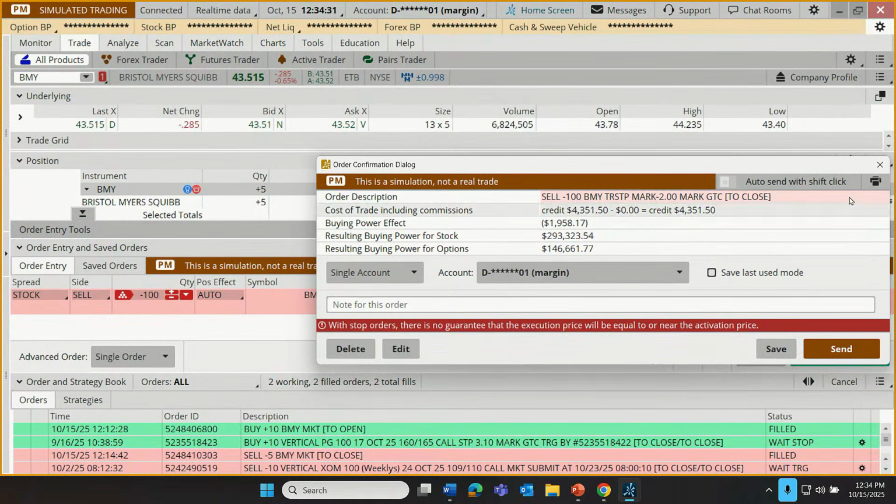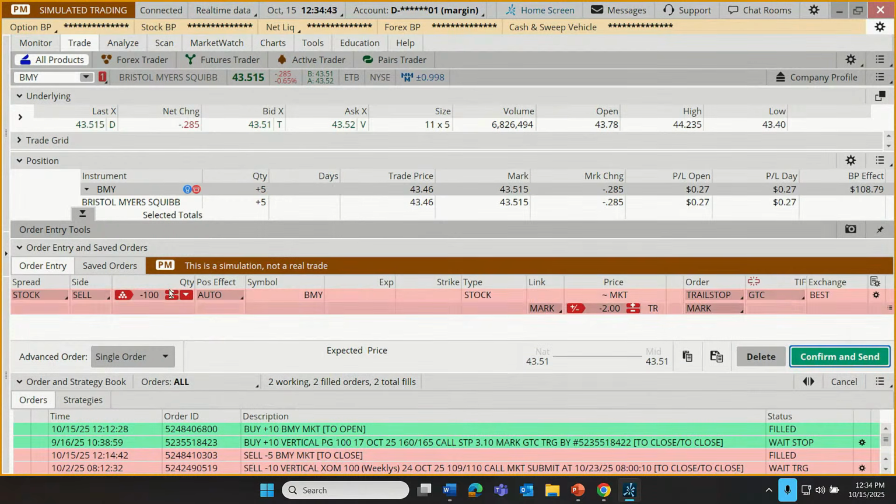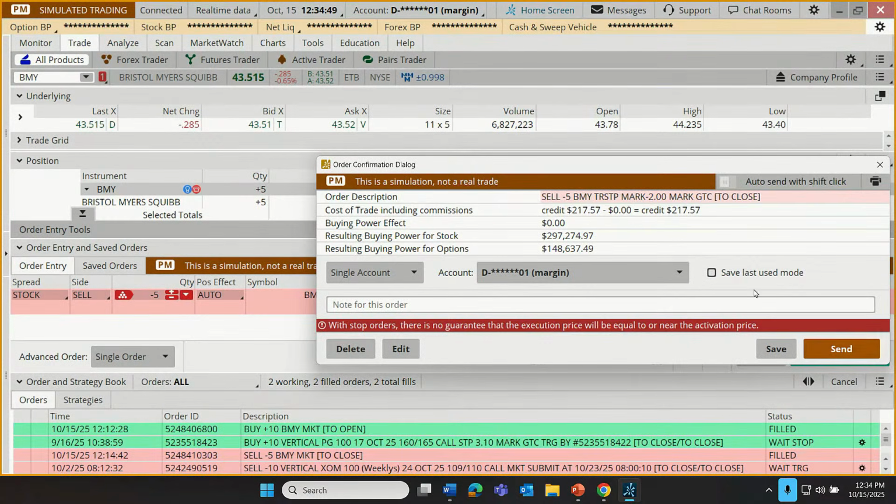Oh, guess what? This pop-up menu is reminding me, this is why it's always a good practice to read through our order. It says -100 shares. I don't own 100 shares. Speaking of getting short, let's change this to -5. There we go. Confirm and send. Selling 5 shares of BMY with a trail stop.